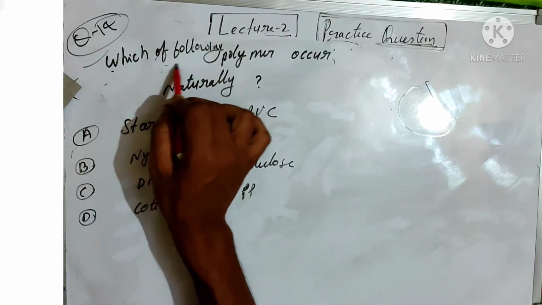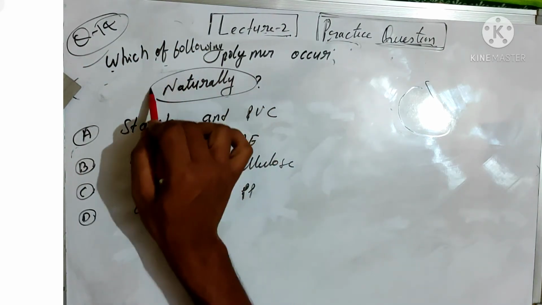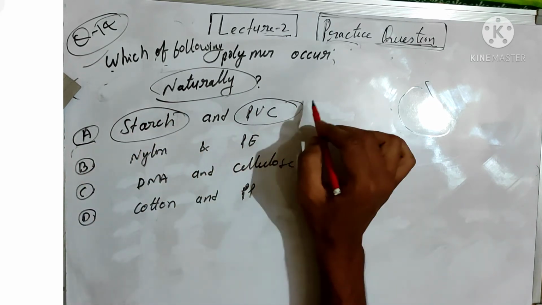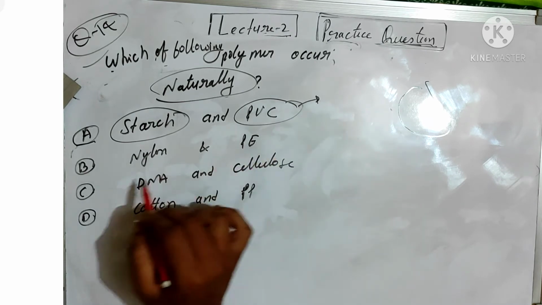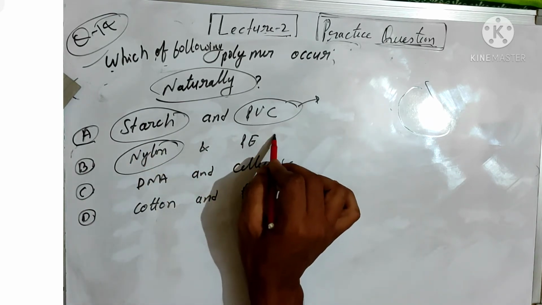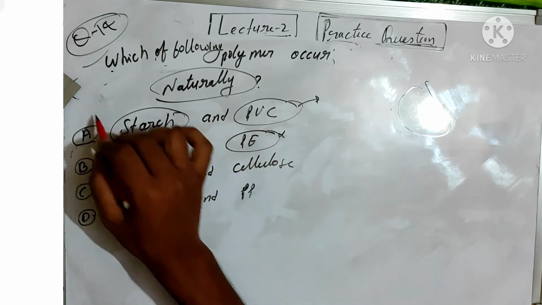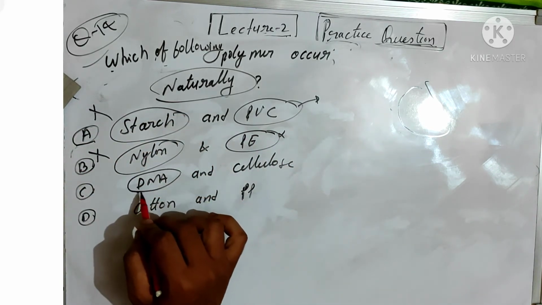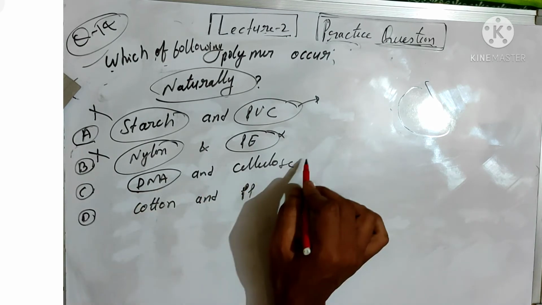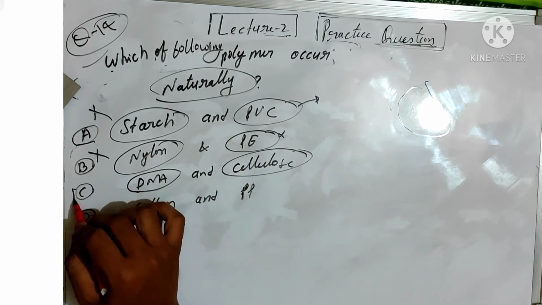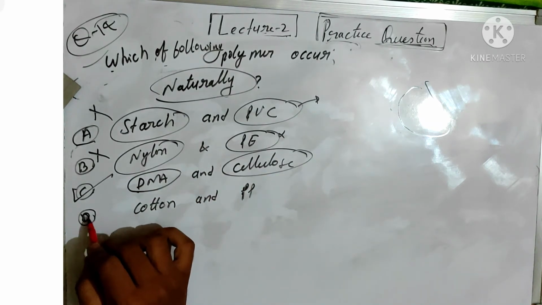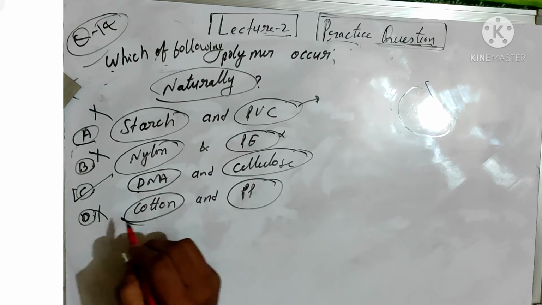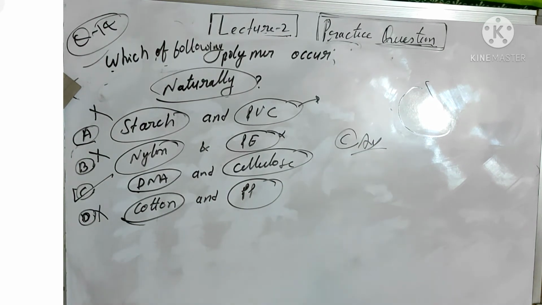Question number 14. Which of the following polymers occur naturally? Option A, starch is a natural polymer, but PVC is a synthetic polymer. Nylon is a synthetic polymer, and polyethylene is also a synthetic polymer. So option A is cancelled out. Option B is incorrect. DNA is a natural polymer, and cellulose is also a natural polymer. So option C is correct. In D, cotton is a natural polymer, but polypropylene is a synthetic polymer. So D is also cancelled out. C is correct.